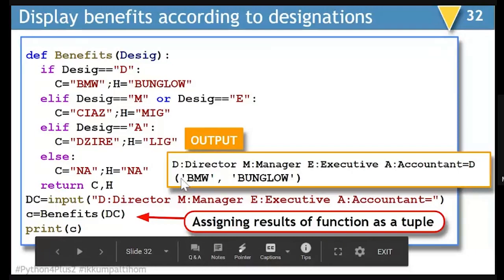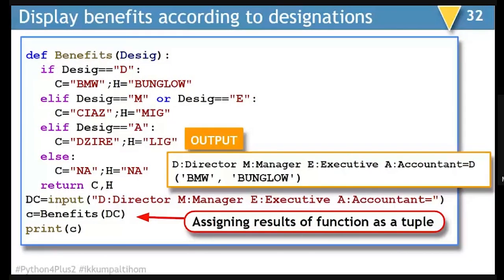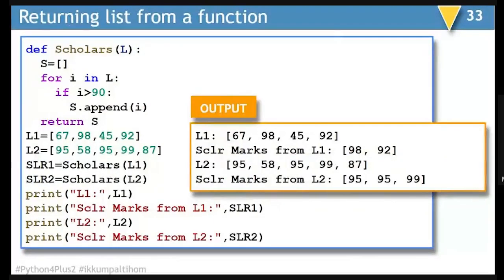So both the examples are very close to each other. Only difference is, in the first example, I was dumping the results which are coming with multiple values in multiple variables. In the second example, I am displaying multiple values coming from the function dumped in a single variable. So when it is dumped in a single variable, it will turn it into a tuple. Next example, let's see how a list can be returned from the function.